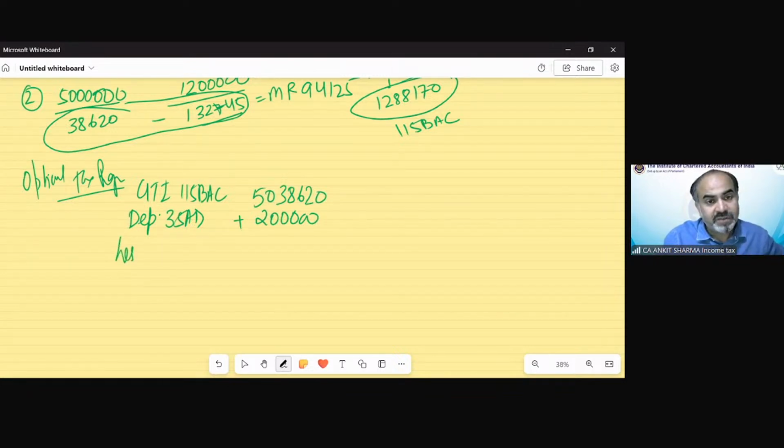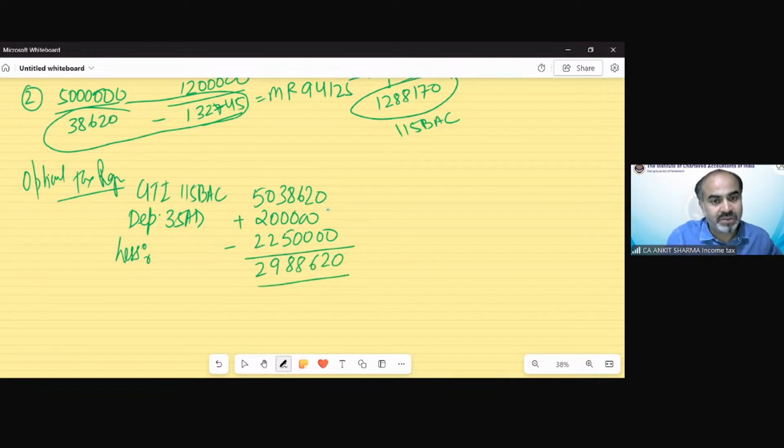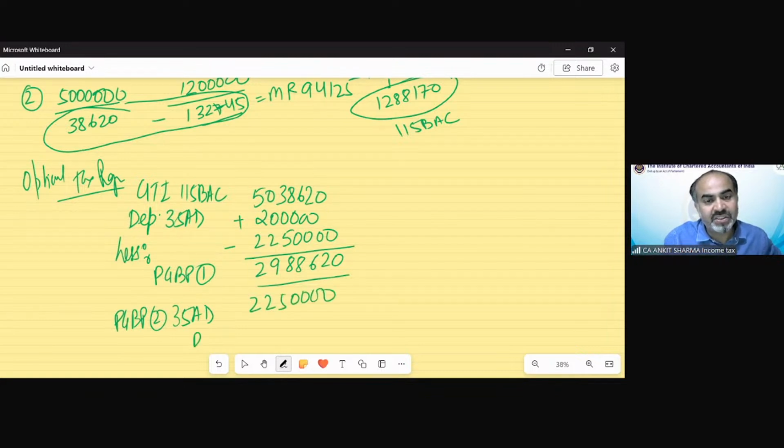And warehousing charges, which is part of this PGBP, will be separately calculated. It would be a separate business entity, not being part of this business. That was 22,50,000. So normal PGBP income would be now only 29,88,620. And there would be another business. So this was business one, and now that would be PGBP 2. That is section 35AD. So in this case, the receipt is 22,50,000 and deduction would be complete 20 lakh rupees for building.